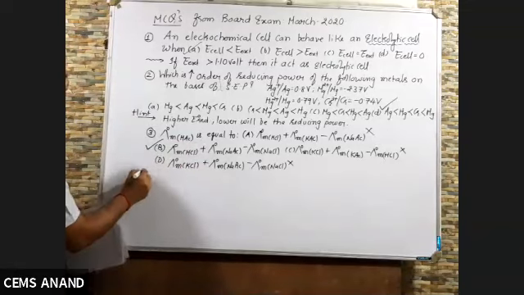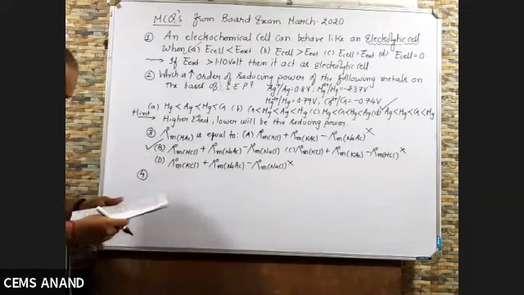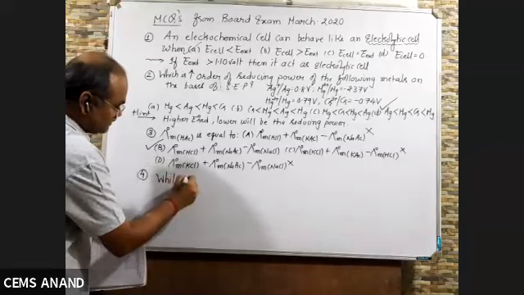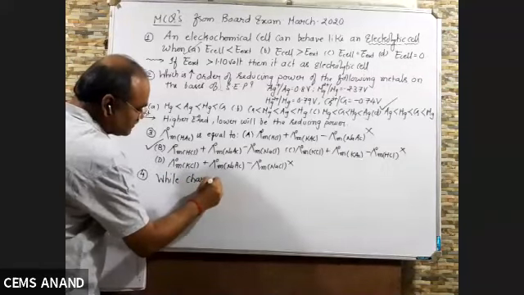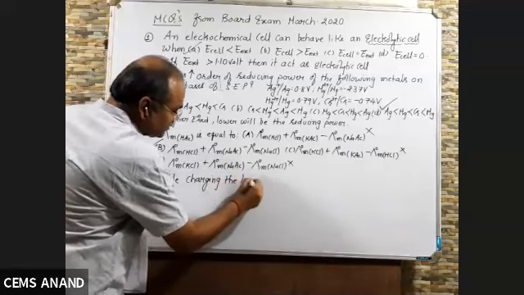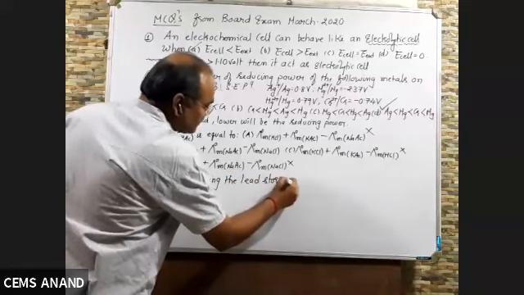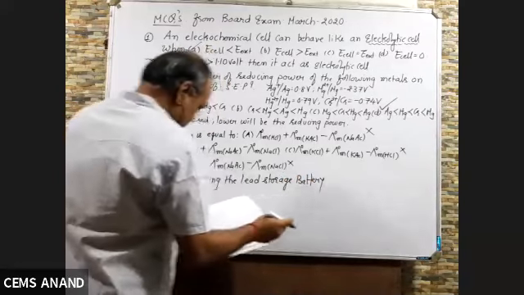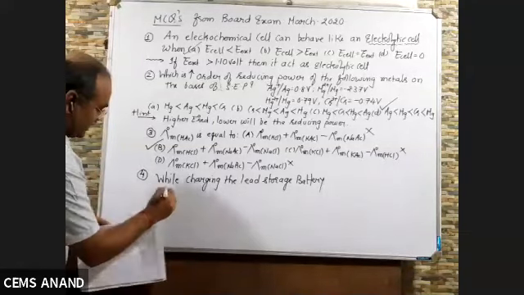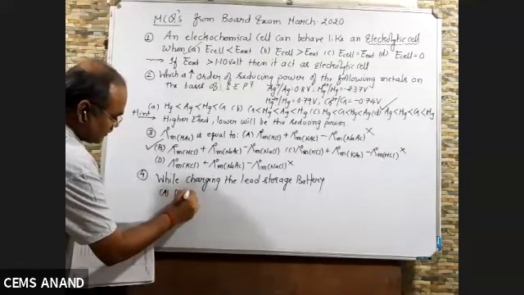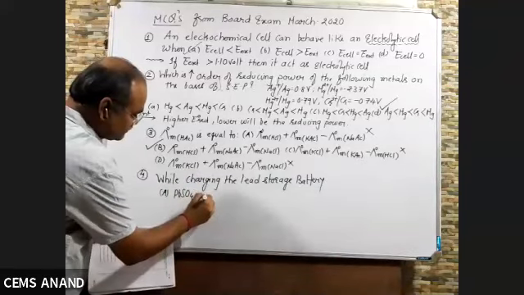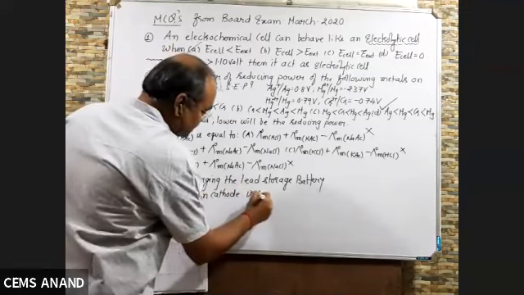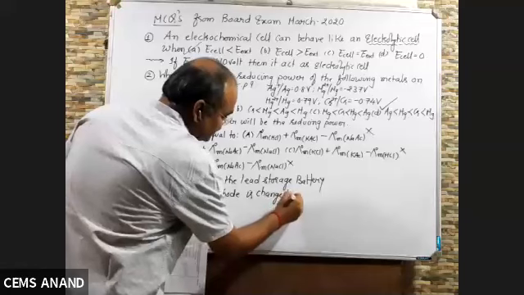Right? And the fourth MCQ: while charging the lead storage battery, what is correct? A, PbSO4 on cathode is changed to Pb.